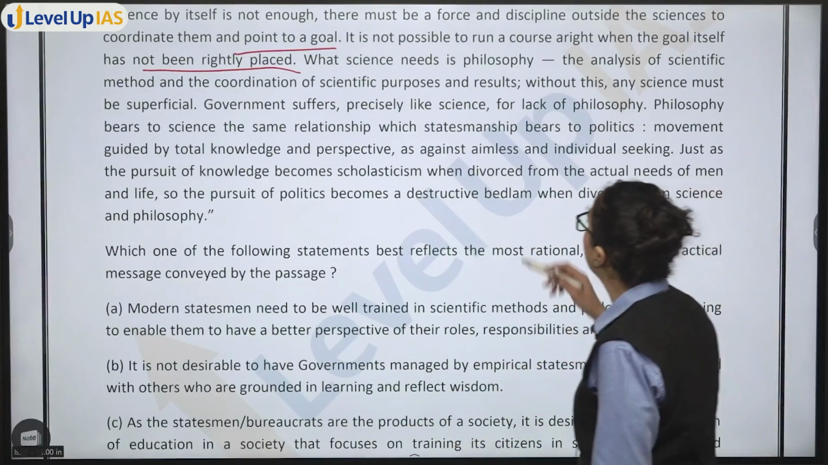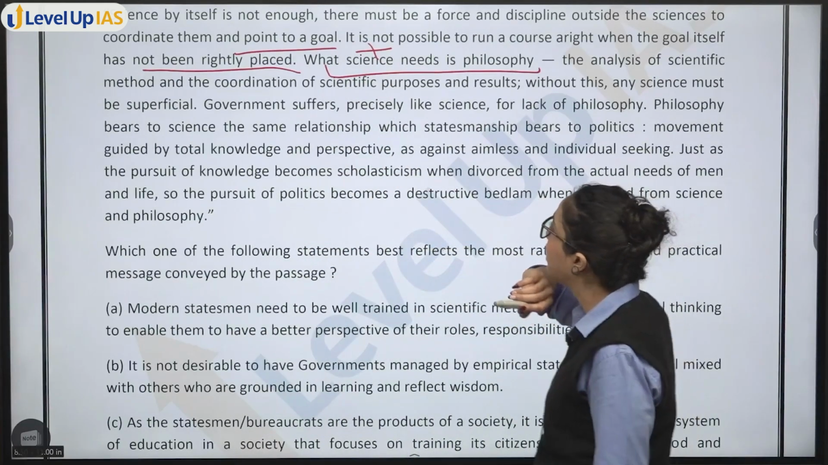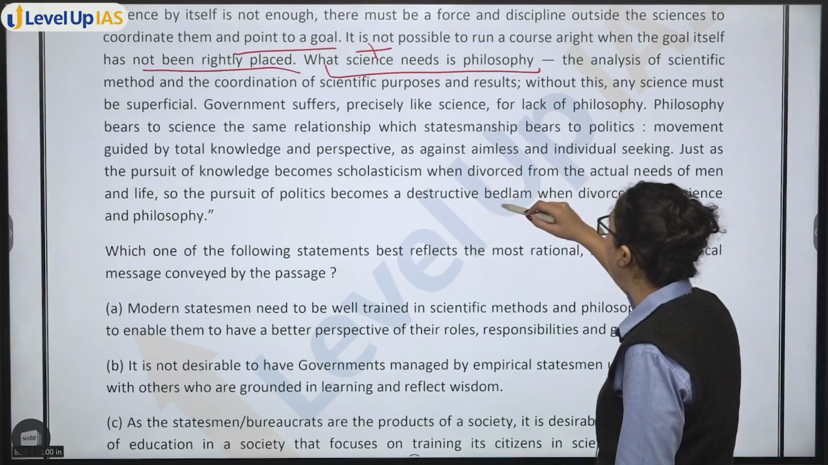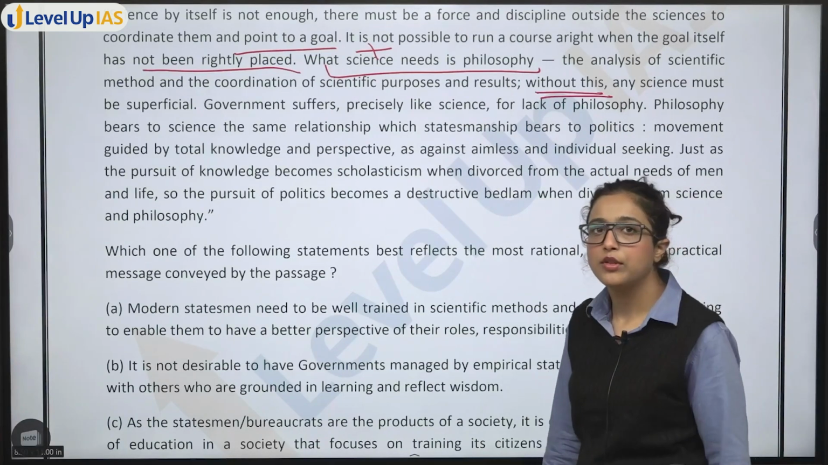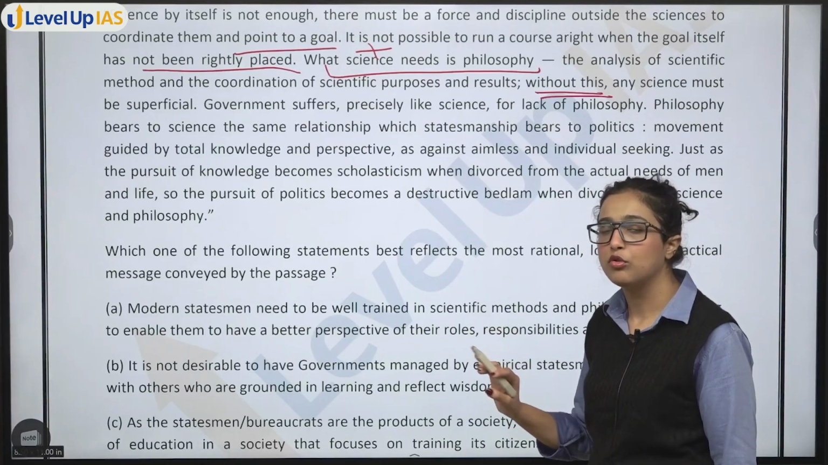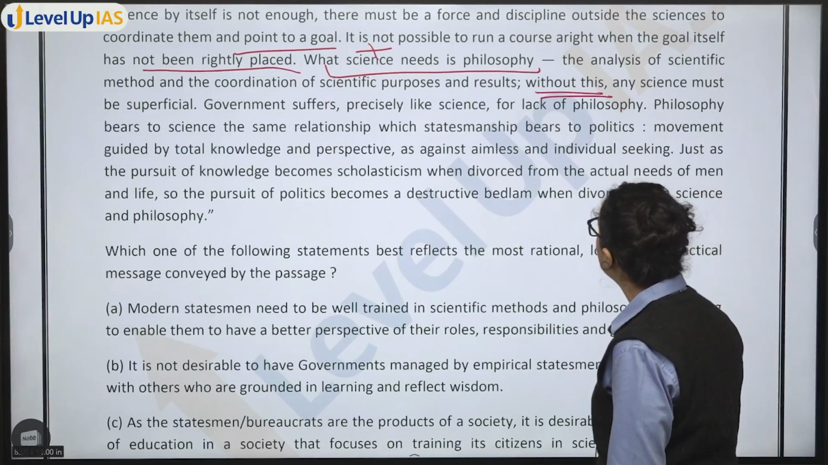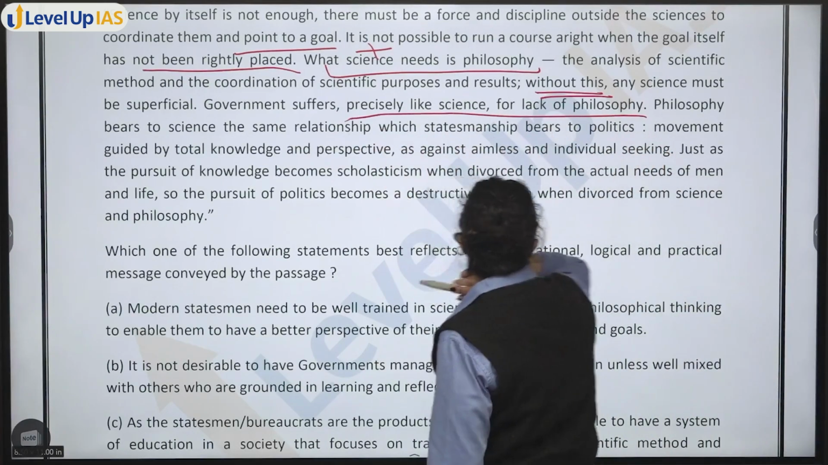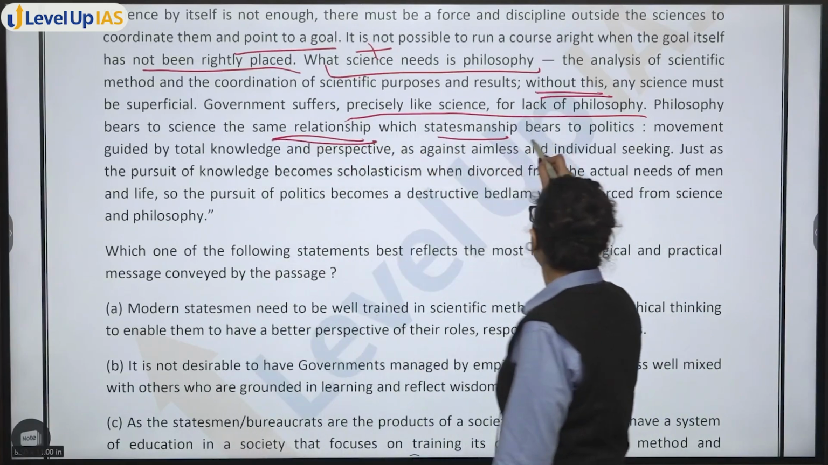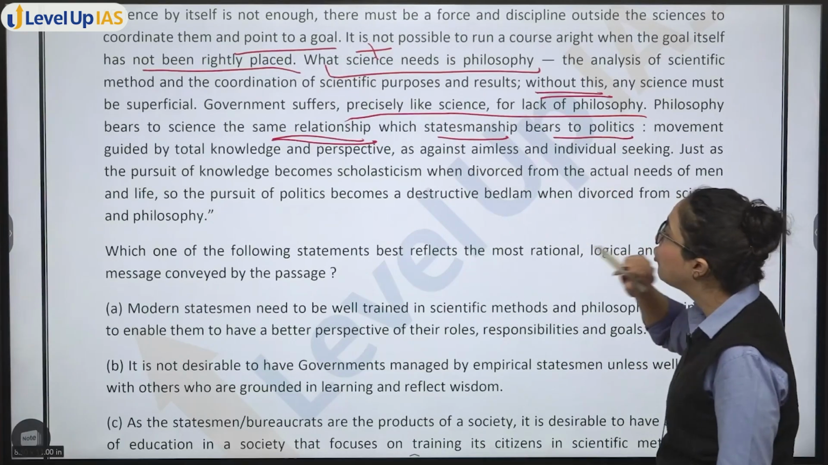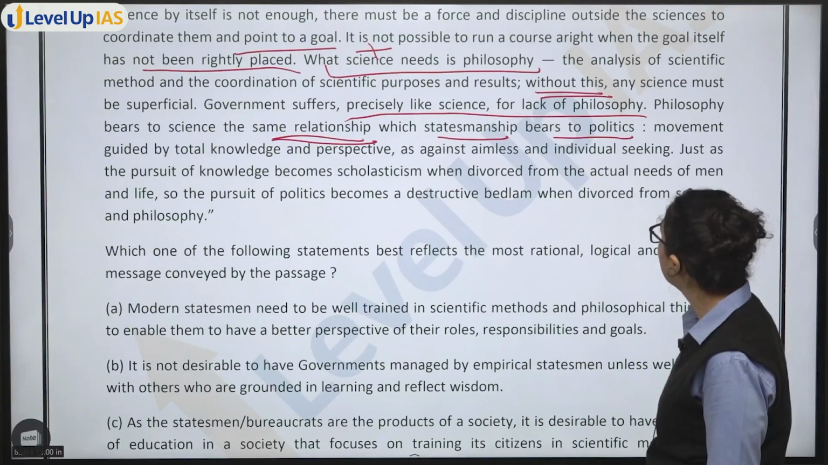What science needs is philosophy. Science needs philosophy. Analysis of scientific method and coordination of scientific purpose and results. Without this, any science must be superficial. So we are talking about how science in itself is superficial. You need philosophy with it. Then government suffers precisely like science for lack of philosophy. Philosophy bears to science the same relationship which statesmanship bears to politics. Movement guided by total knowledge and perspective as against aimless and individual seeking.